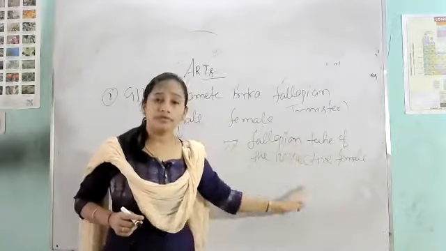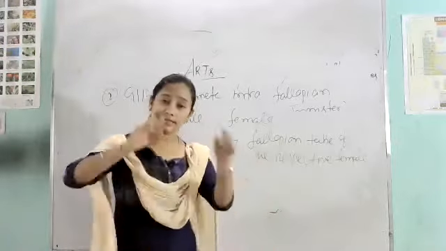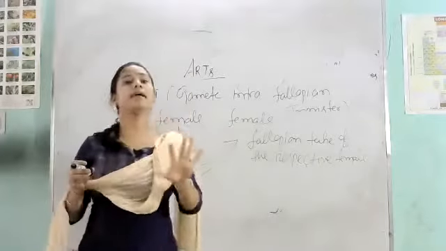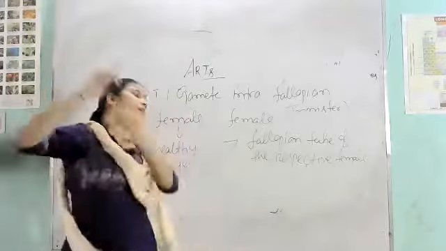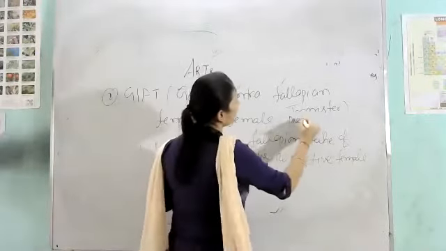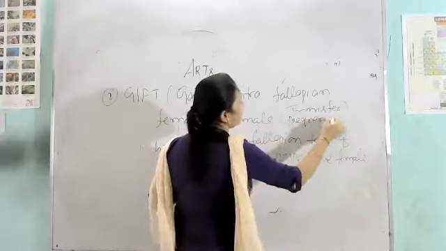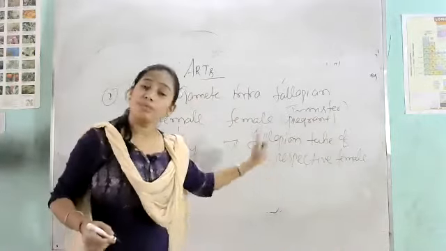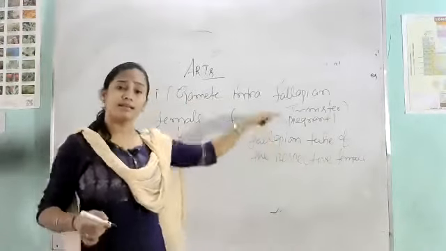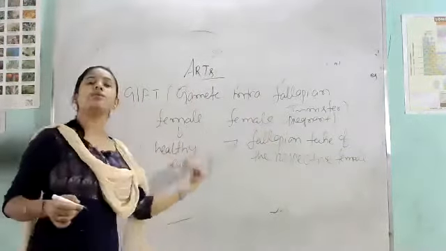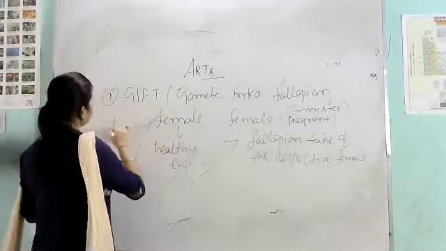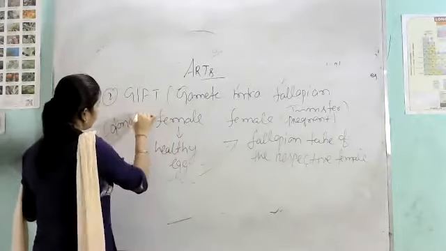The fallopian tube of the respective female means the female that has the problem in the ovary but has a healthy fallopian tube. Clear? That means the female who is to become pregnant has a fine fallopian tube, but the problem is in the ovary. That is the reason the egg is collected from another female, and that female is considered a donor.